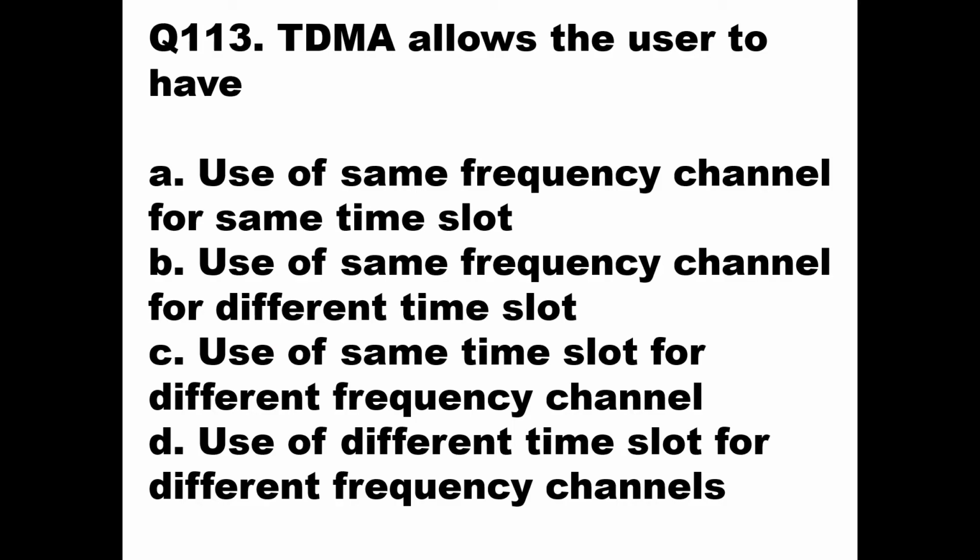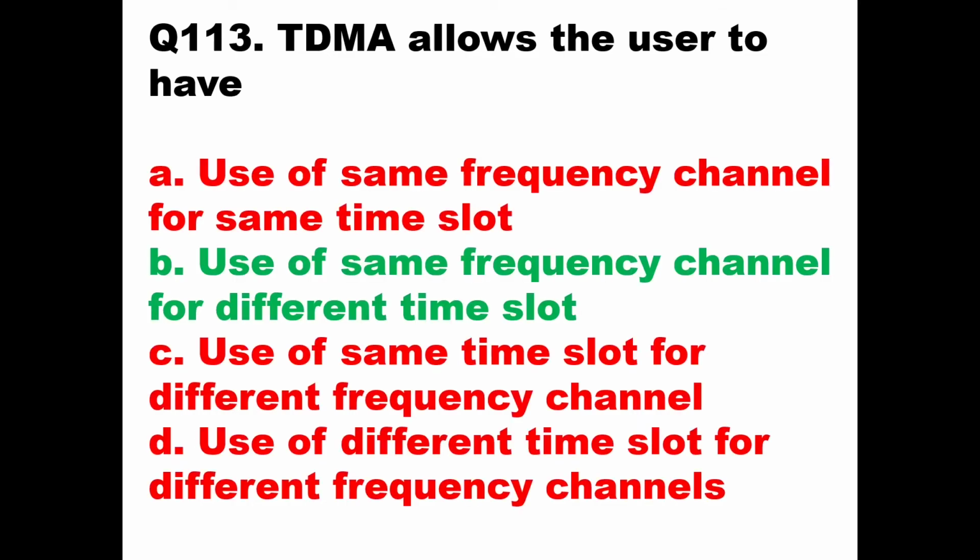TDMA, time division multiple access, allows the user to have: option A, use of same frequency channel for same time slot; option B, use of same frequency channel for different time slots; option C, use of same time slot for different frequency channels; and option D, use of different time slots for different frequency channels. Out of this, B, that is use of same frequency channel for different time slots, can be used in TDMA.